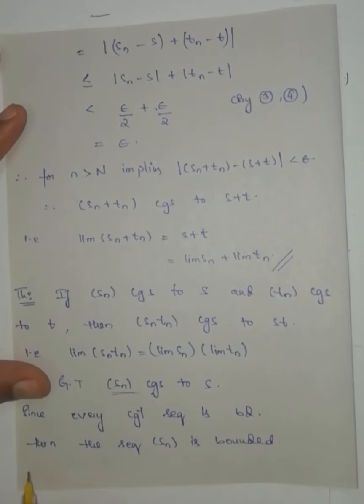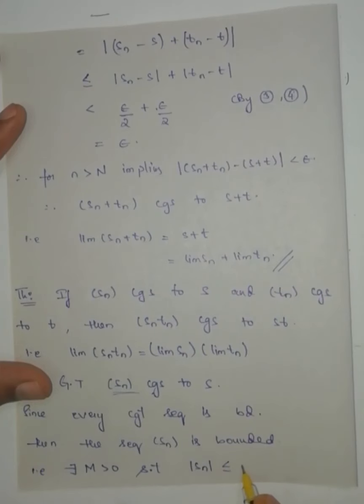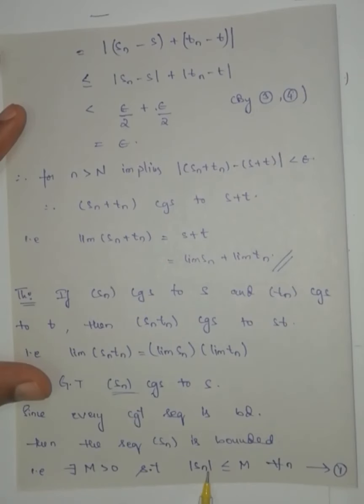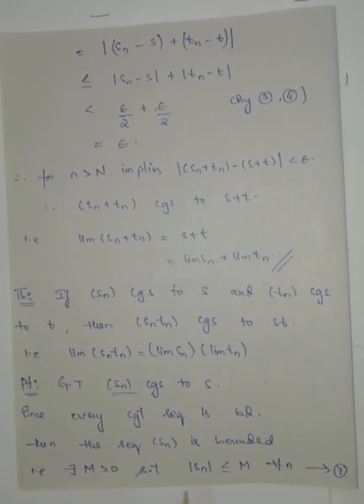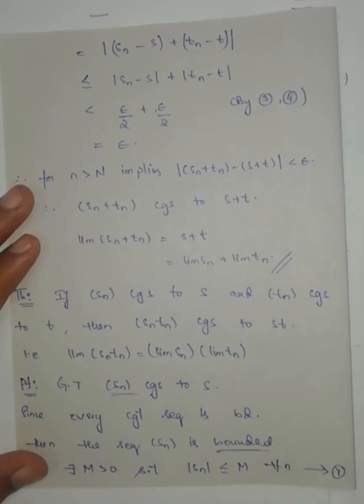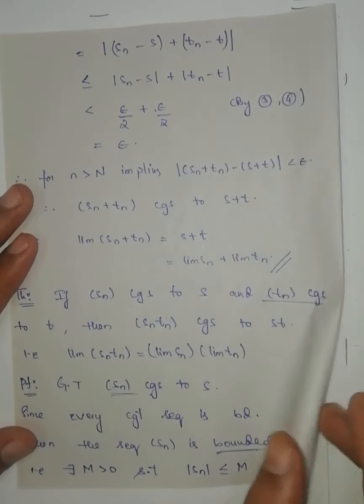So I can use the definition: there exists a capital M greater than 0 such that modulus of Sn is less than or equal to M for all n. Equation number 1. All the terms have modulus less than or equal to M, from the definition of a bounded sequence. Now this one I am going to use.